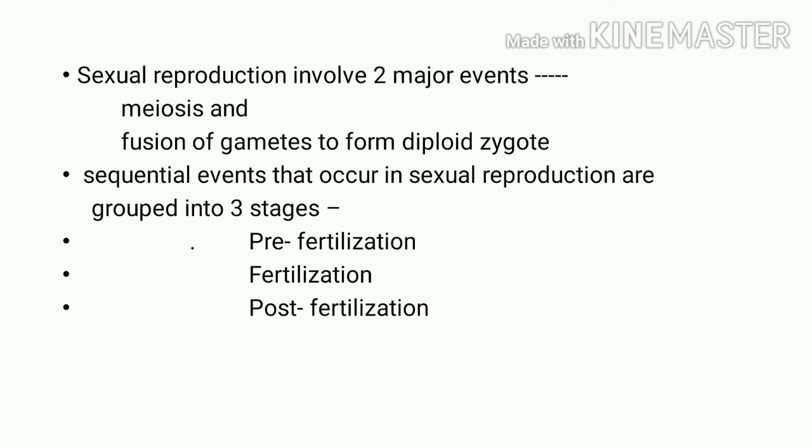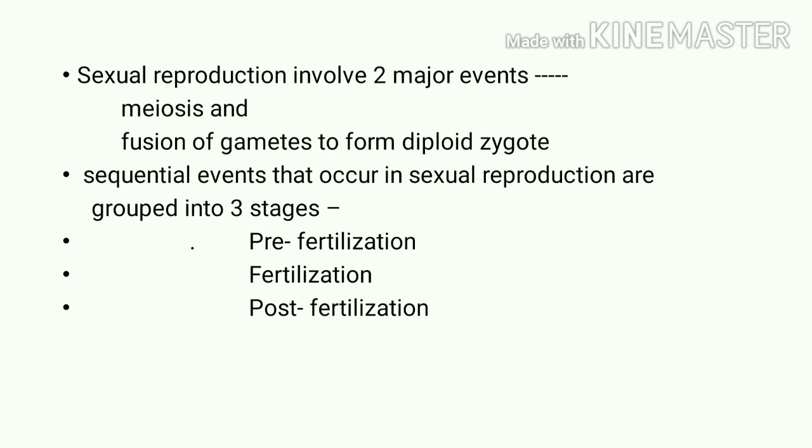The different sequential events seen inside sexual reproduction are grouped into three stages: pre-fertilization, fertilization and post-fertilization.